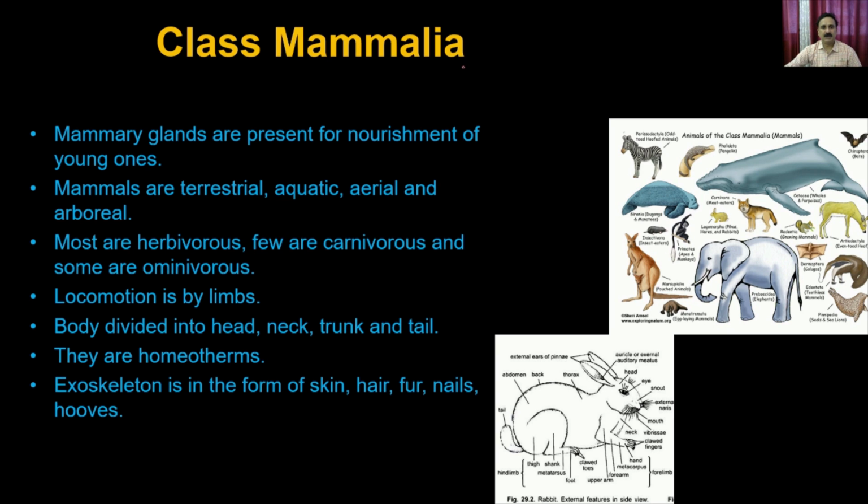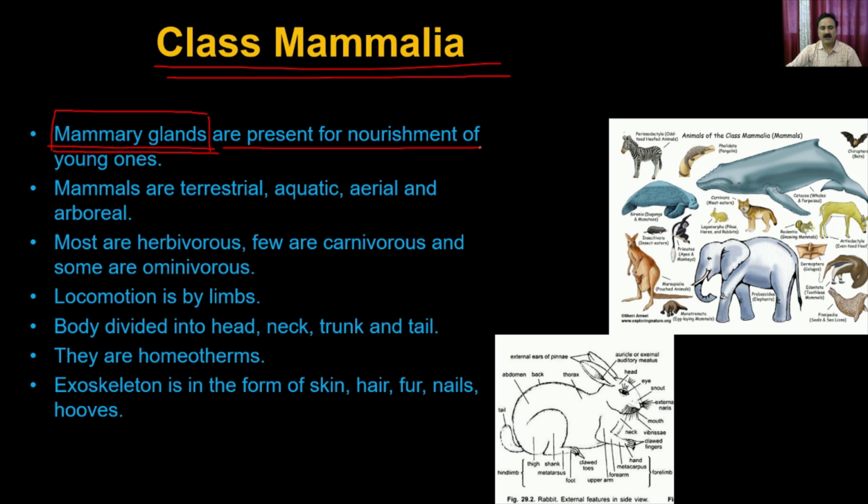Now coming back to the class Mammalia. In the class Mammalia, the first thing you have is the mammary gland. So animals which have mammary glands actually belong to the class Mammalia, because they use these mammary glands for the nutrition of the young ones.